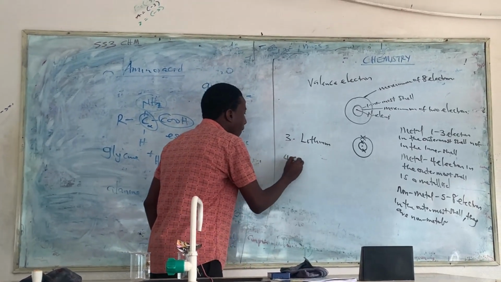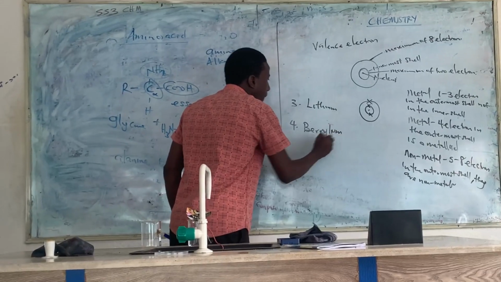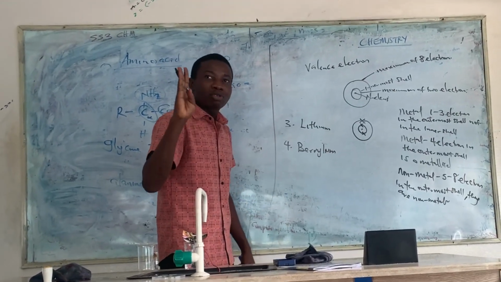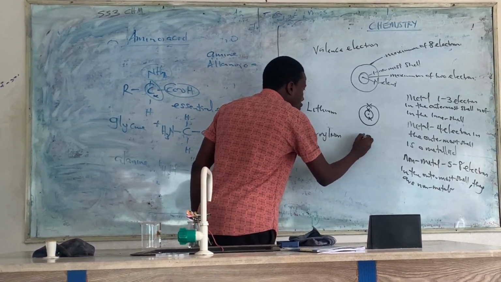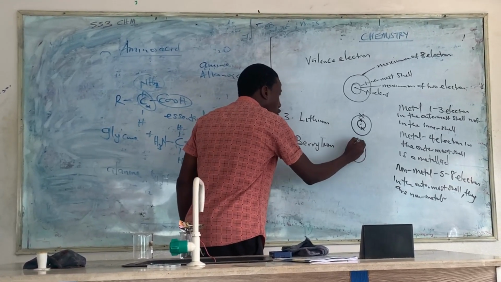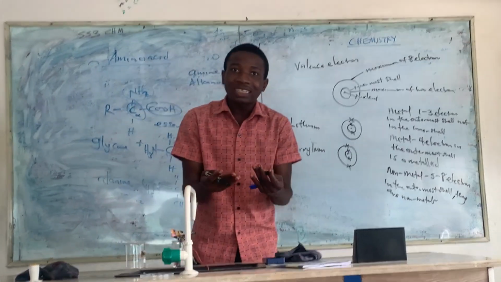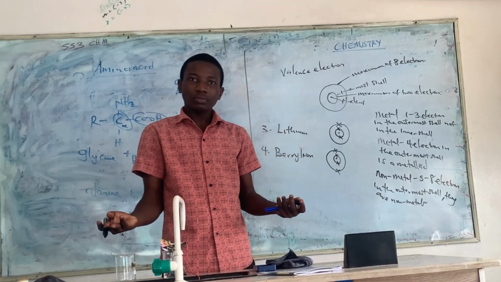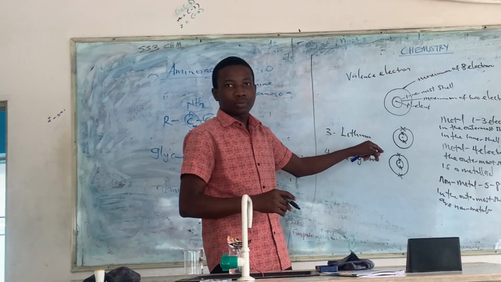Another one, beryllium, which is number 4. Beryllium has 4 electrons. That means the first shell will contain 2, it's going full. That means the second shell will also contain what? 2 electrons. That means beryllium is a what? Is a metal. Why? It contains 2 electrons in the outermost shell.